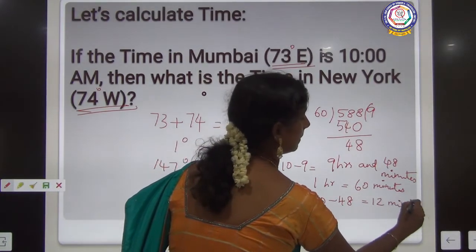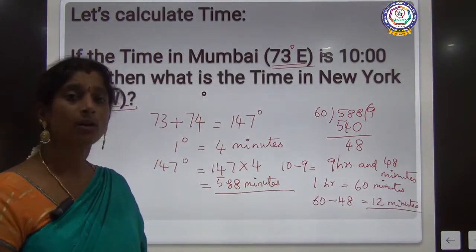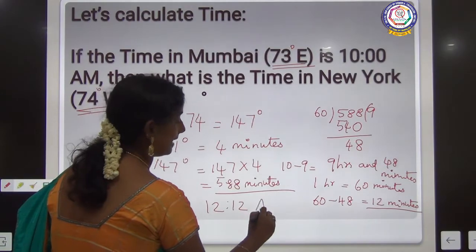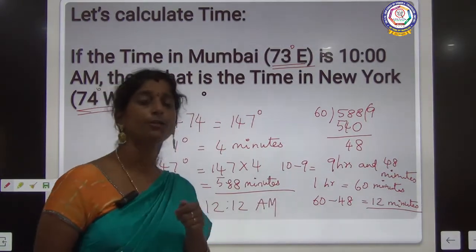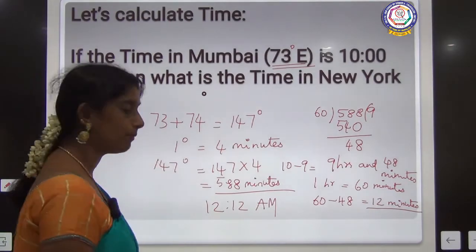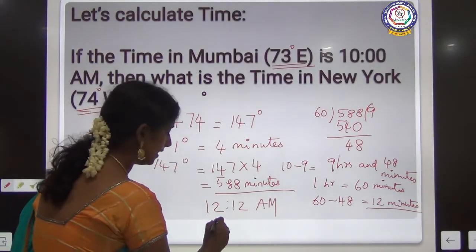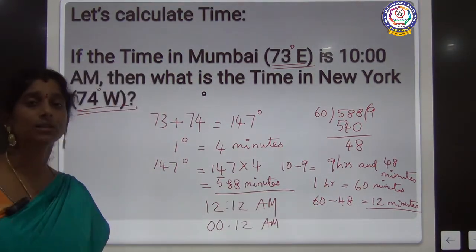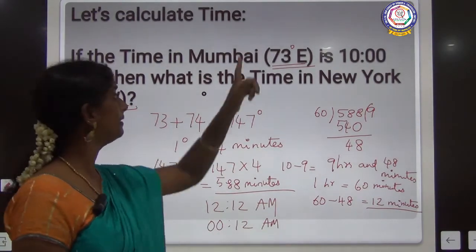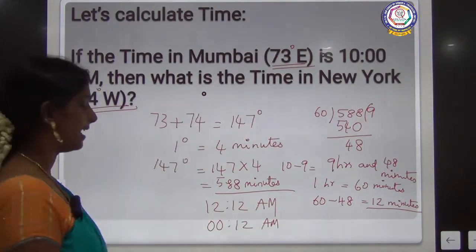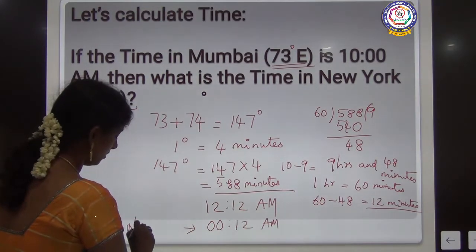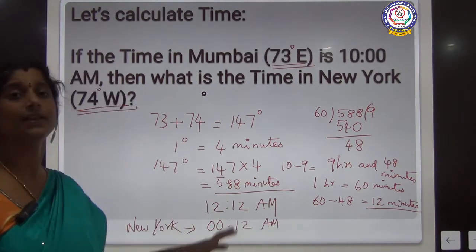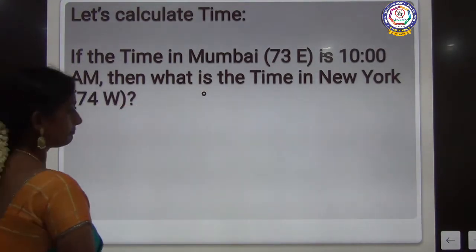So when it is only 12 minutes, what is the time then? It is 12 a.m. Clear? You would have seen on your mobile phones when it crosses 12 a.m. in the morning, either it will show like this or it will show like this. Have you seen? So this is how the time is being calculated. So it is clear, the time in Mumbai is 10 a.m., then the time in New York is 12 a.m. Clear? So this is how we are calculating the time.